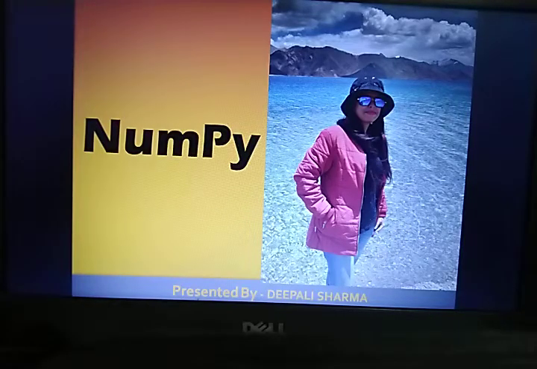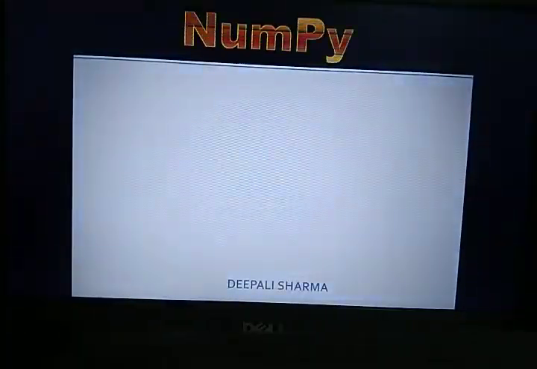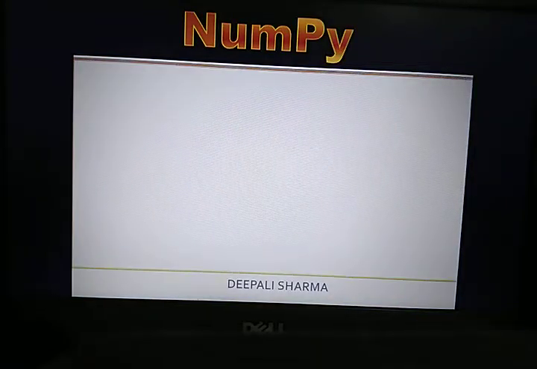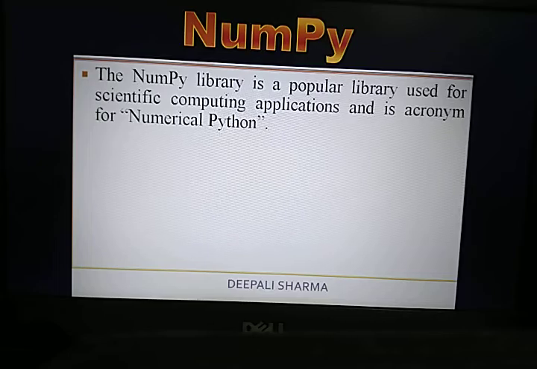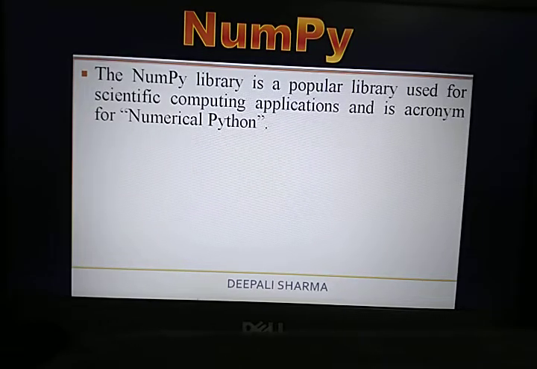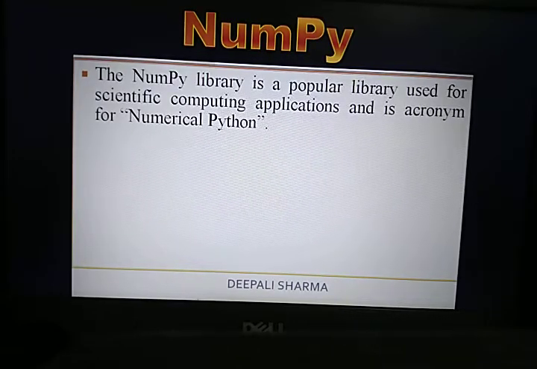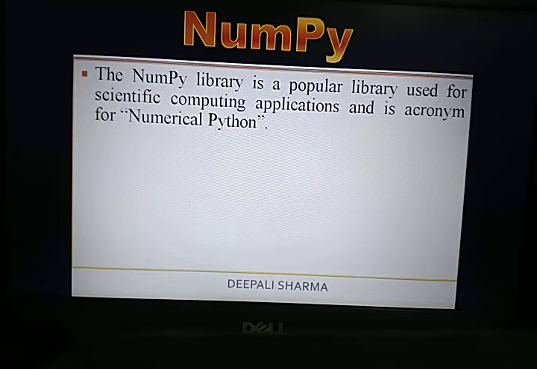So let's start with the first slide. What is NumPy? As we are discussing, it is a library. The NumPy library is a popular library used for scientific computing applications and is an acronym for Numerical Python.